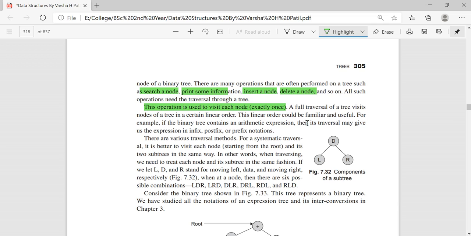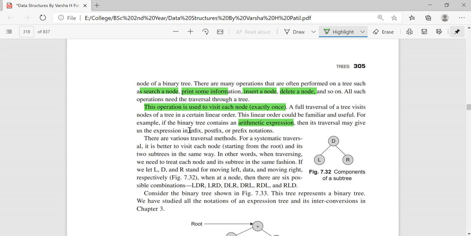This linear order will be familiar as well as useful when it comes to arithmetic expressions. When you want to express an arithmetic expression like a plus b plus c, or a plus b into c, or a plus b by c, in this way, when you want to represent an arithmetic expression or store it in your memory, this kind of representation using trees will be very helpful.